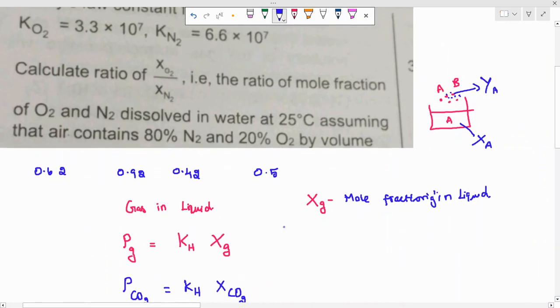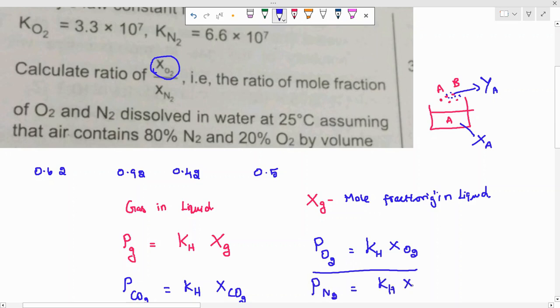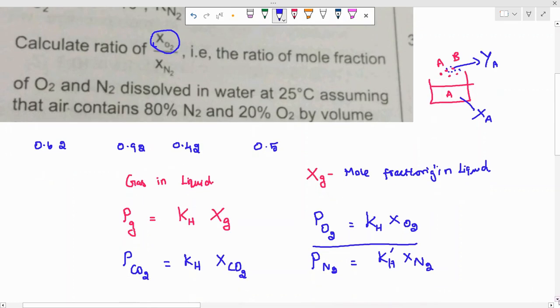Then you can find out easily from the formula, right? Look at this, partial pressure of N2. So here the numerator is O2, that's why I'm going to take this as O2. So partial pressure of O2 will be equal to Henry's constant for the particular oxygen and the mole fraction of that oxygen, divided by partial pressure of nitrogen, that will be equal to kh, the Henry's constant for nitrogen. So I am going to take this as kh dash. So x of O2 and N2.